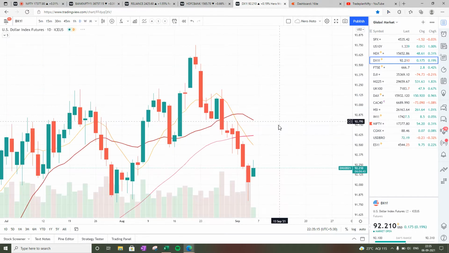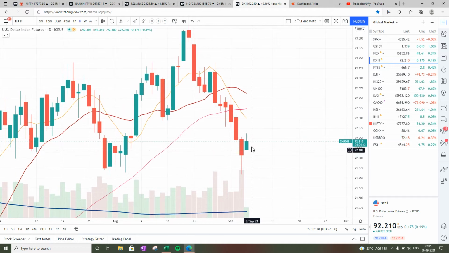And dollar index has finally started going up, but still almost forming a reversal week, at 92.2 and below 50, below 8 and below 20. So it may show some weakness in Bank Nifty which we are seeing from past two trading sessions, but nothing much to worry about. So global signals are not looking very bad, although not very good, but not looking very bad.